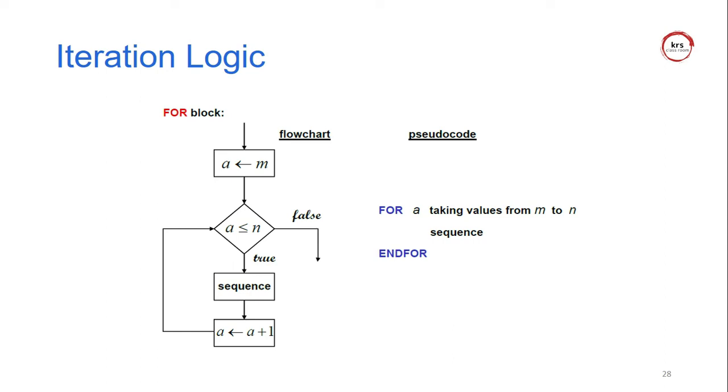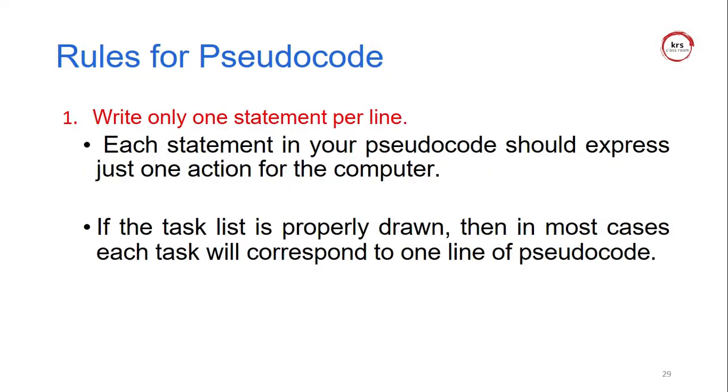And the logic of the for loop. The for loop is very important. The for loop is an ICI process, meaning initialization, condition, and increment. It first initializes one variable and checks the condition. If the condition is true, the corresponding statement is executed. Otherwise it exits from the loop. So that is the process of the for loop statement in pseudocode.